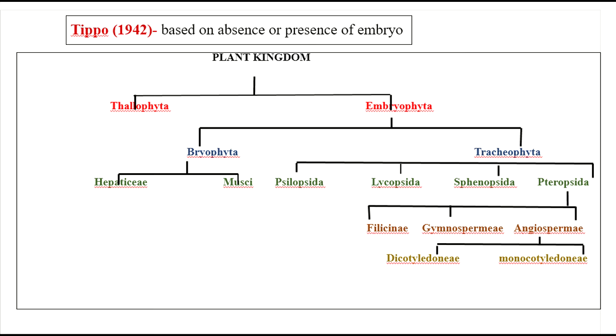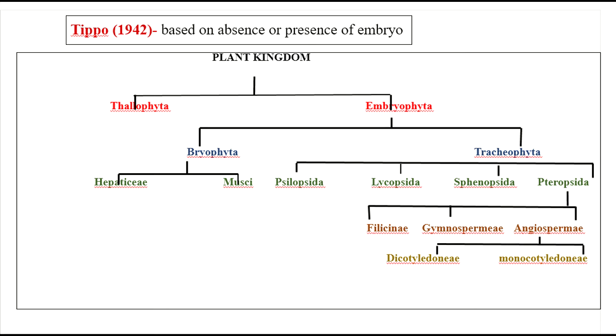Either they are partially differentiated or they lack leaves, root and everything. Mainly there is no leaf trace at all in Psilopsida. Then your Lycopsida. These are terrestrial plants and they are flowerless and epiphytic in nature. Example for this is club moss.